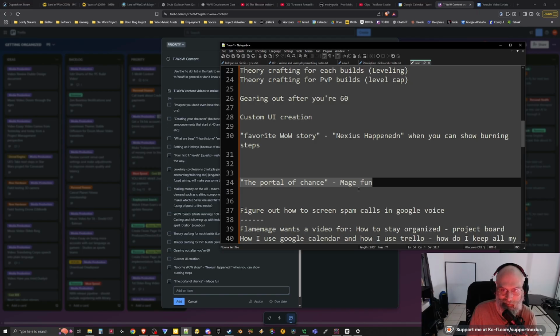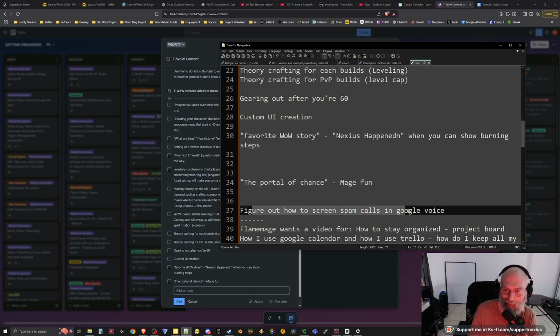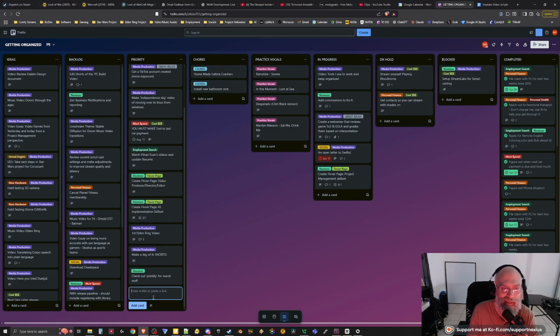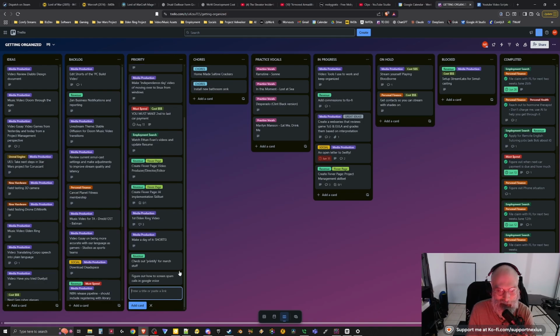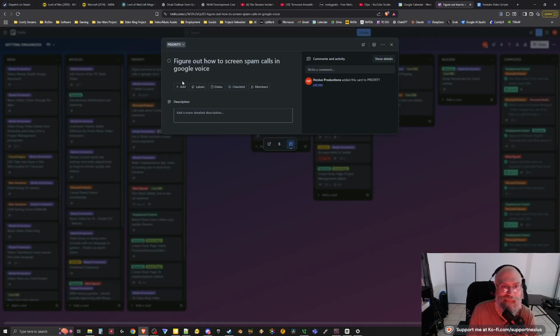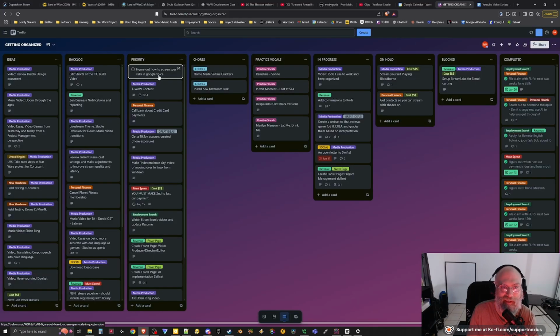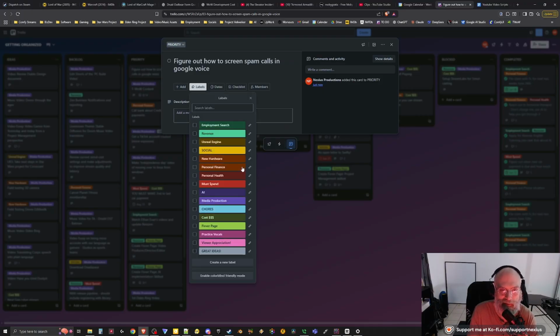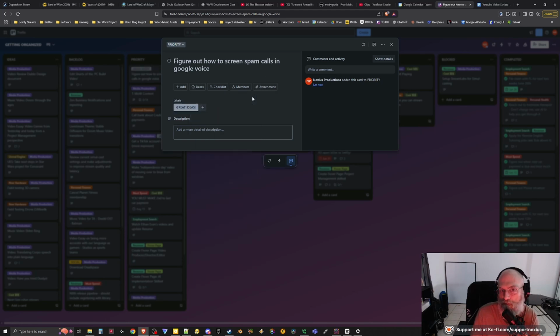There we go. There it is right there. Figure out how to screen spam calls in Google Voice. So let's cut that out of this here. Okay, so we've got this set as priority. I need to get a couple of these things done, and then I'll lean into this some more. But let's go ahead and hit add card, and boom, figure out how to screen. I'm going to move that up to the top. Yeah, that needs no explanation. Is there any label that would fit? Let's see here. Show all labels. I'd say it's a great idea. So it gets the great idea label.